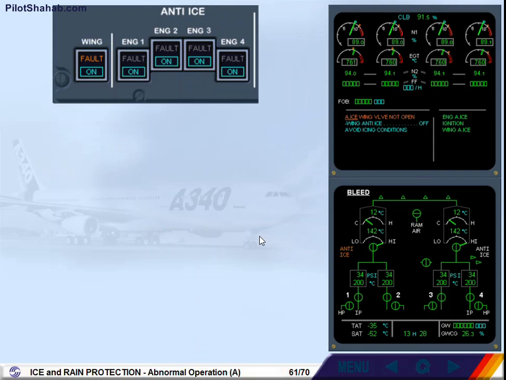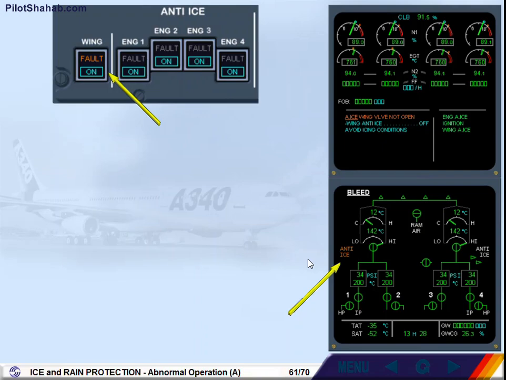Notice the ECAM bleed page is called automatically. On the ECAM bleed page, there are no green arrows on the left side, meaning that both left wing anti-ice valves are not open. The position of the valves disagrees with the anti-ice selection, shown by the amber anti-ice indication. Observe that the fault light in the wing anti-ice push-button switch remains illuminated.